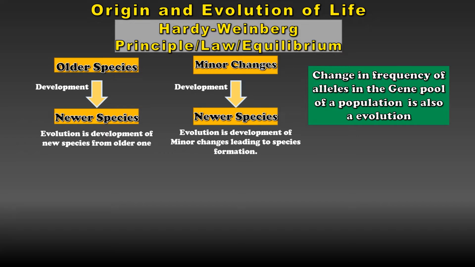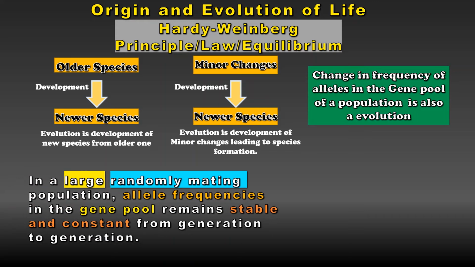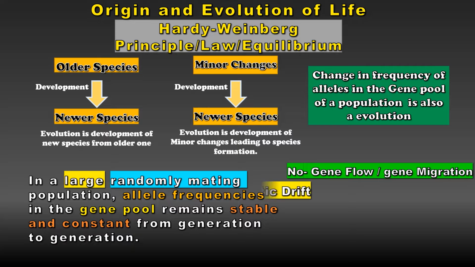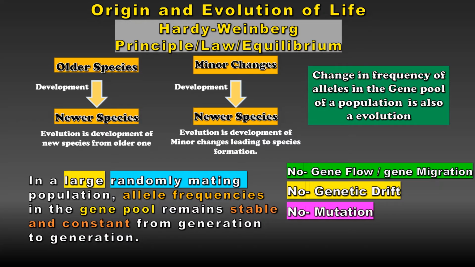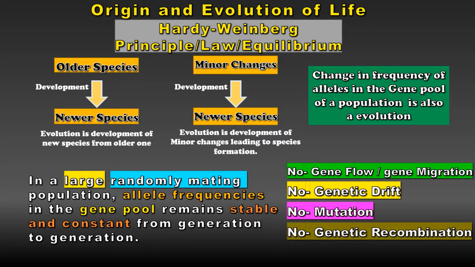Hardy-Weinberg principle talks about this last definition. This theory considers an ideal condition in which certain factors remain constant. This theory says that allele frequencies of the gene pool remain constant in a large sexually reproducing organism, provided there are no gene flow, no genetic drift, no mutation, no genetic recombination, and no natural selection.